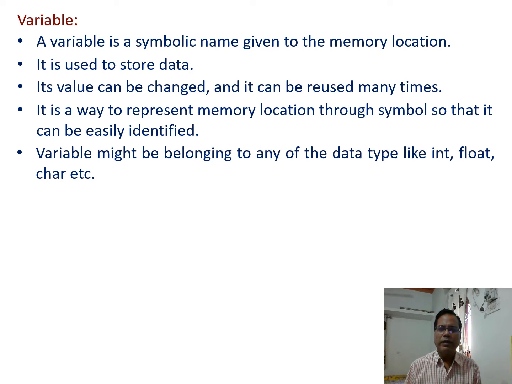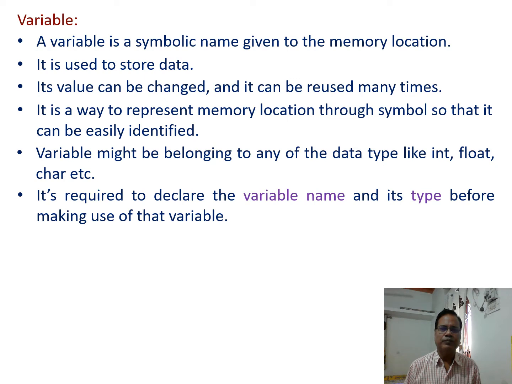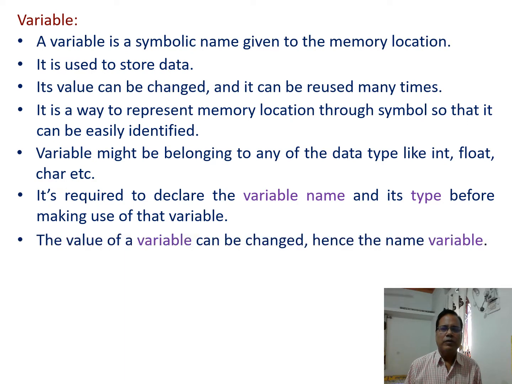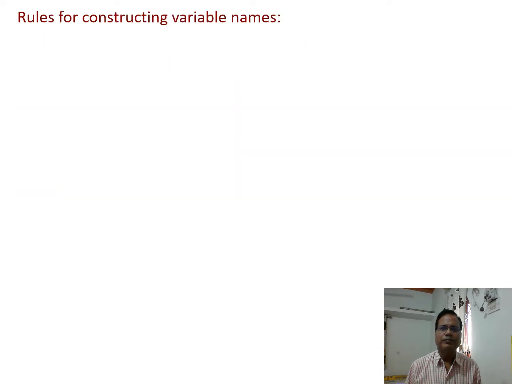A variable might belong to any data type like integer, float, character, defined by the keywords int, float, char, etc. It's required to declare the variable name and its type before making use of that variable. The value of a variable can be changed, hence the name variable.